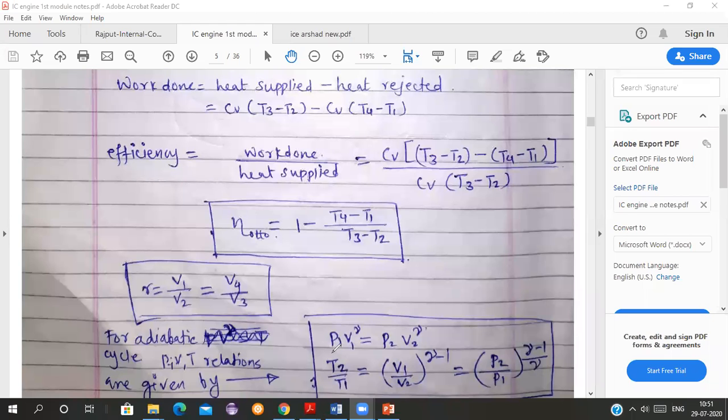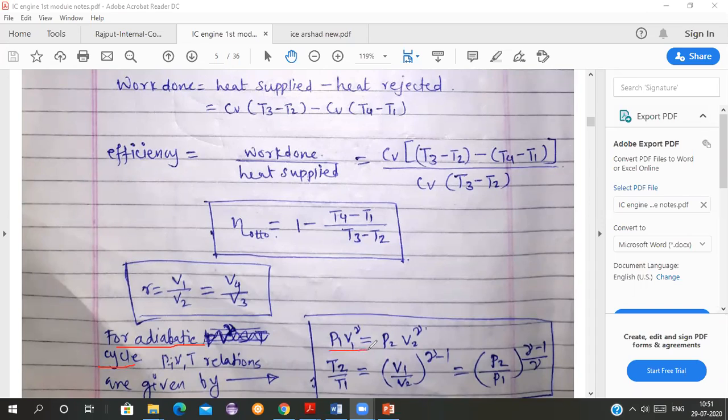Now for the adiabatic cycle, as it is a reversible adiabatic, it is also an isentropic process. PVT relations are given by P1 V1 raised to gamma is equal to P2 V2 raised to gamma. All of you know this, you have studied this in thermodynamics.